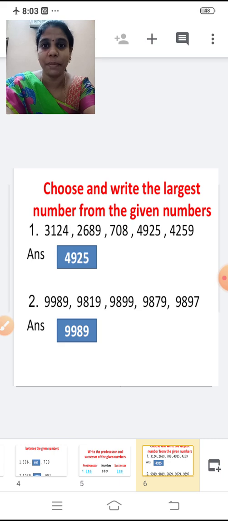Now tell me, which is the largest number? Yes, 9,989 is the largest number.